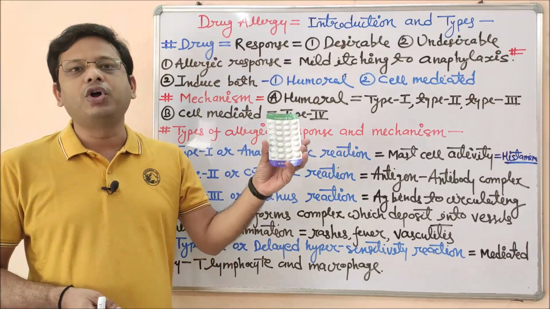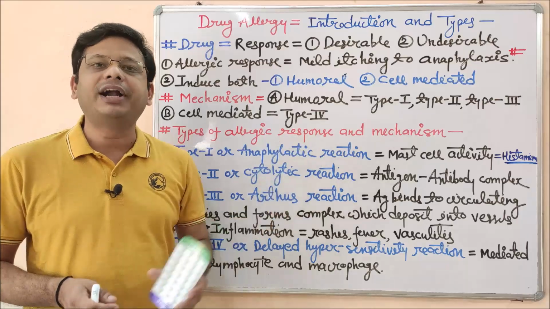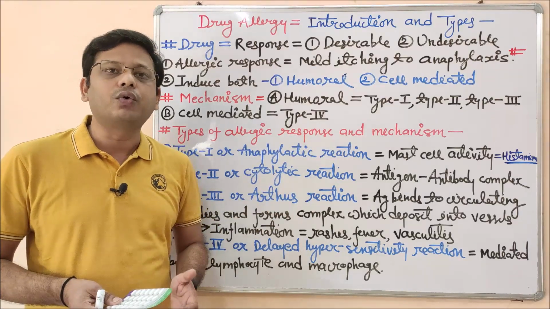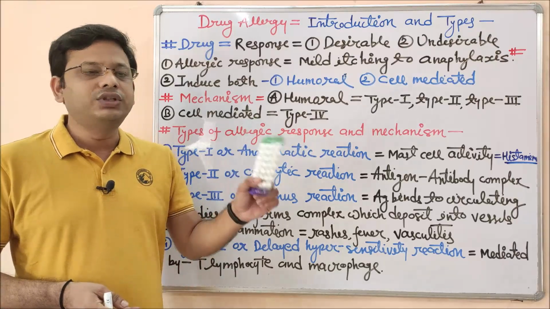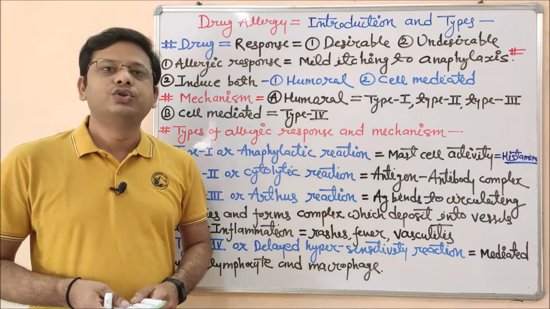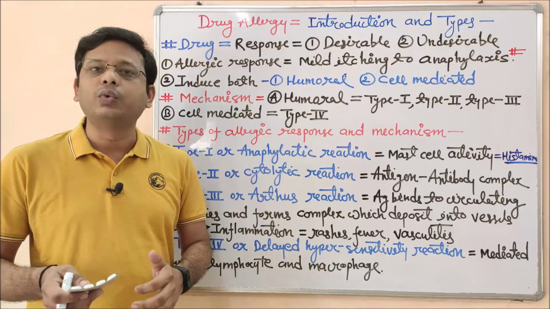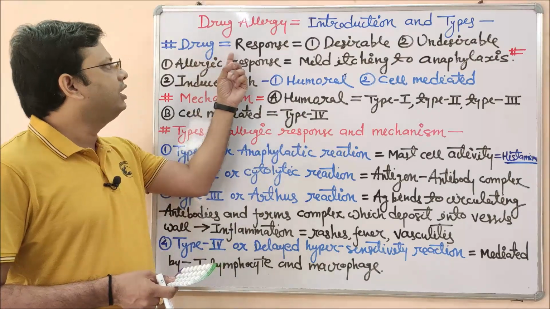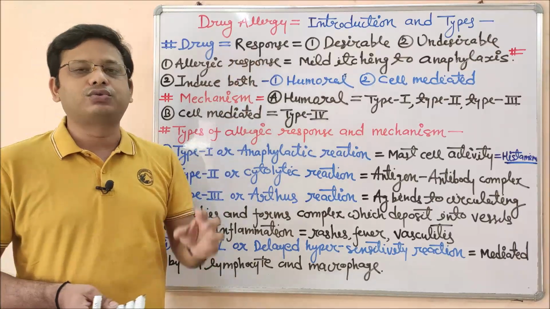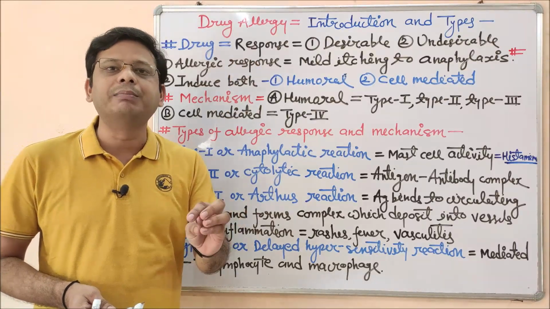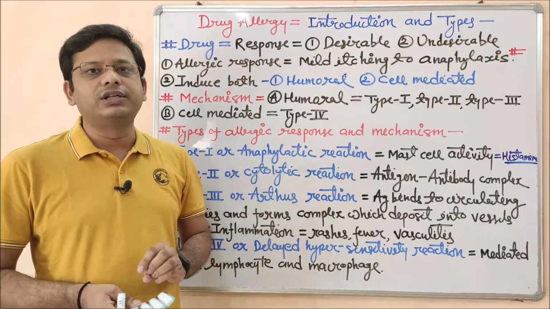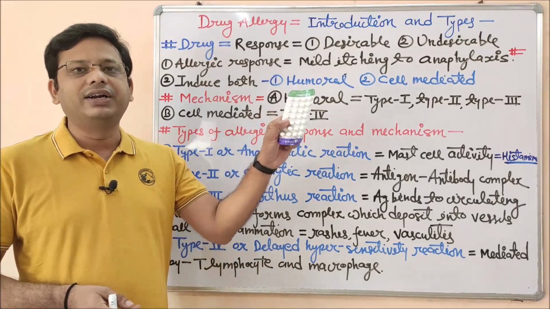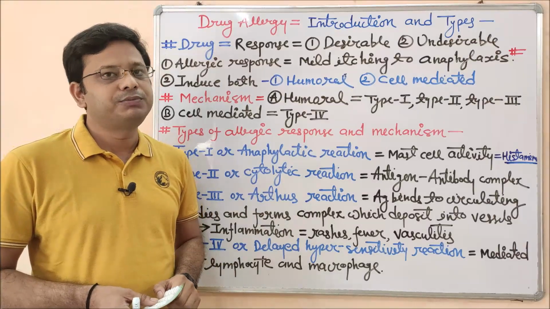See, this is an example of a drug. It is a tablet of metformin, used for type 2 diabetes, an anti-diabetic drug or oral hypoglycemic agent. This is an important drug nowadays used by much of the population all over the world. So what are we expecting from this drug? We are expecting its response. What is the meaning of response? Actually, I must say this is a pharmacological response. Now what is a pharmacological response? Any response given by a drug is called a pharmacological response.